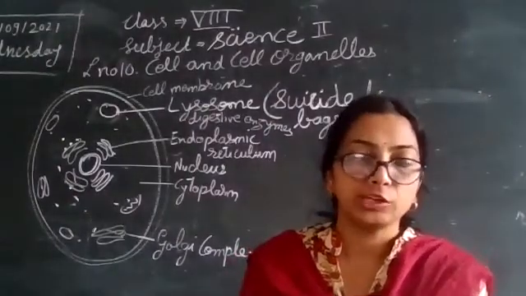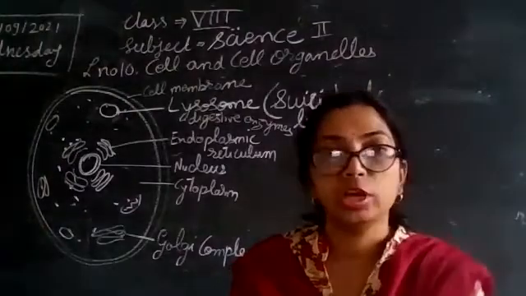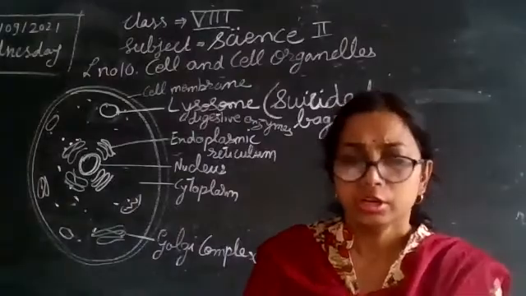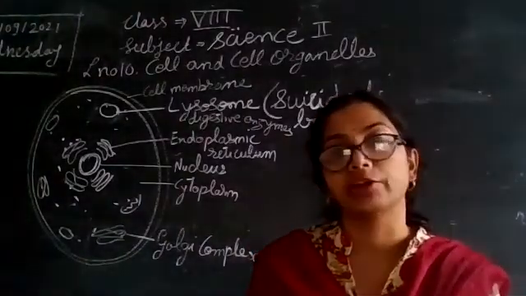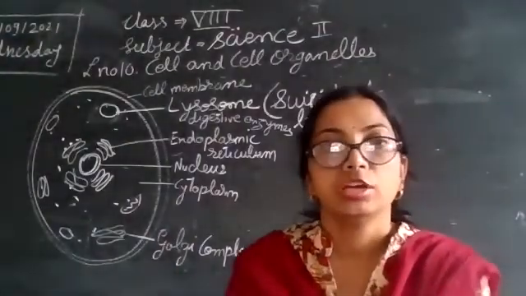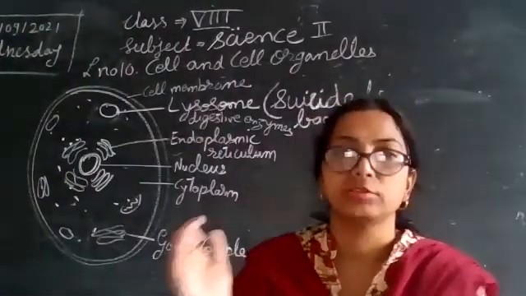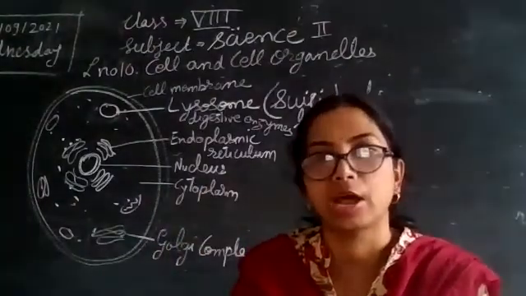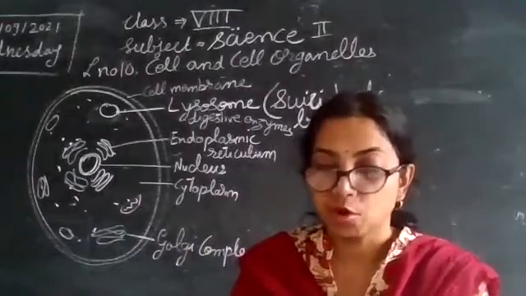Then mitochondria is the next cell organelle that we are going to study now. As per the information up till now, whatever cell organelles we have studied, all are very important, because Golgi complex, cytoplasm, nucleus, endoplasmic reticulum, cell membrane, cell wall in the plant cell, as well as these lysosomes, all are very important.